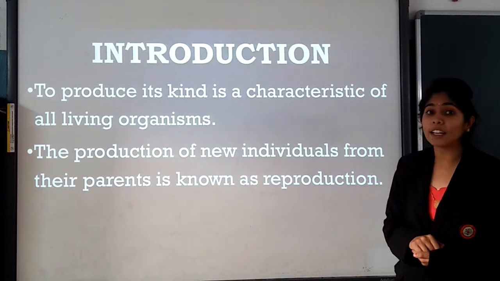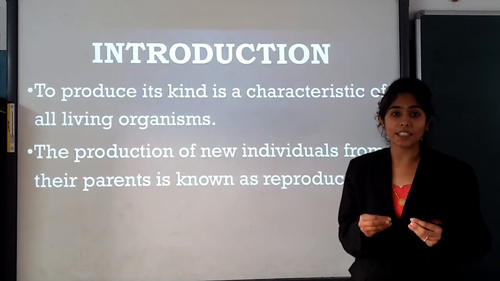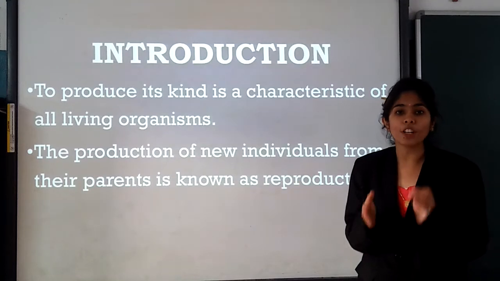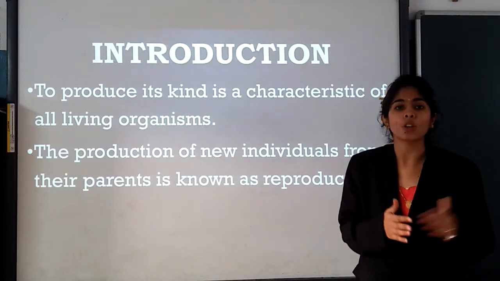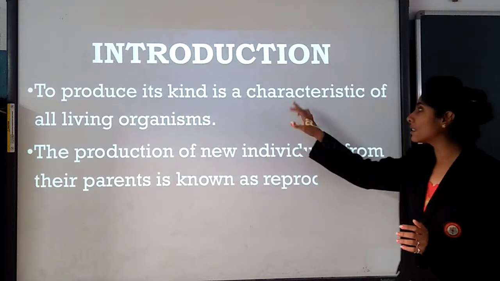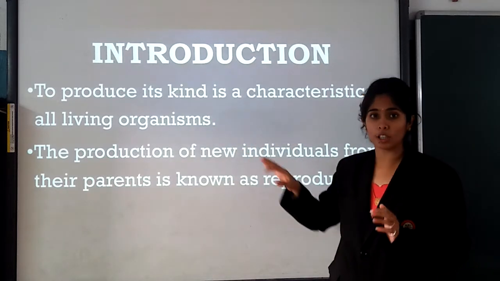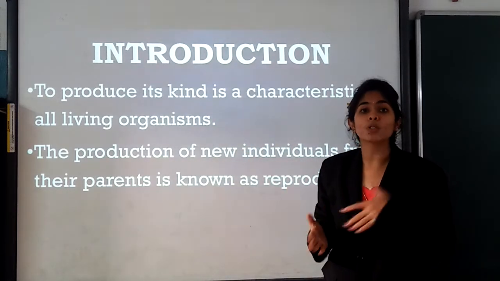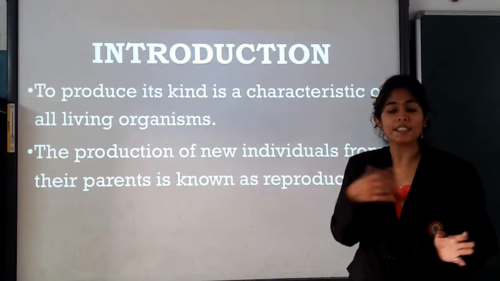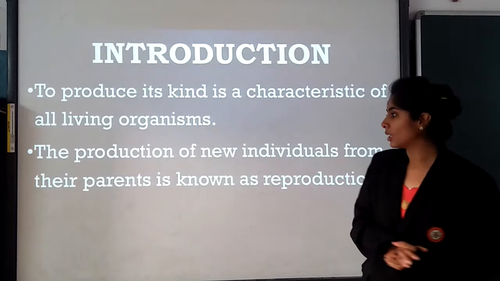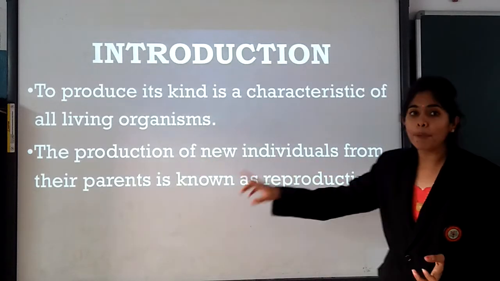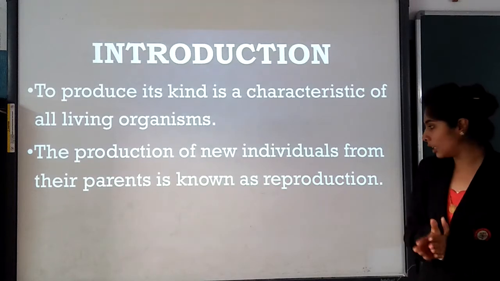Introduction. Let us see that every organism needs to reproduce of their own kind. To produce its kind is a characteristic of all living organisms. So human beings produce their own kind, animals also produce their own kind, insects also produce their own kind. The production of new individuals from their parent is known as reproduction.